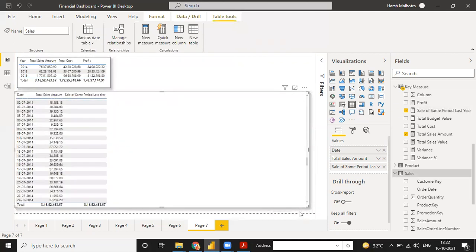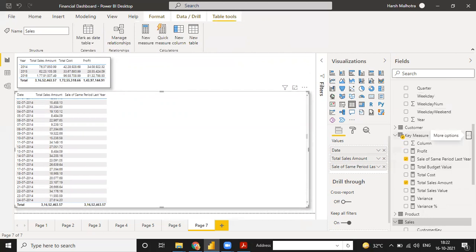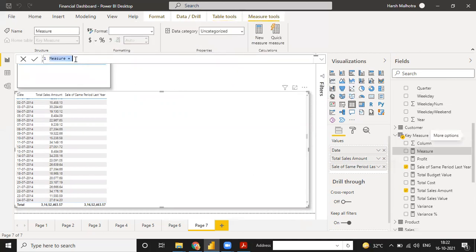So for the same period last year function, now I am going to calculate with you one of the best functions that gives you the complete understanding of any value. I write it here as sales YTD.